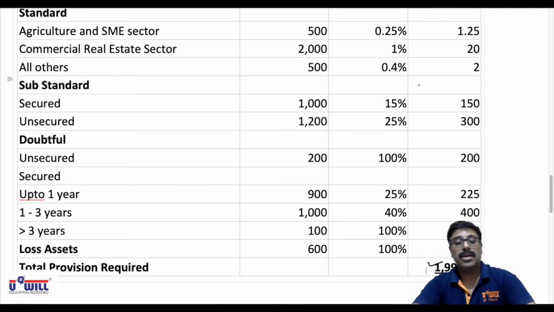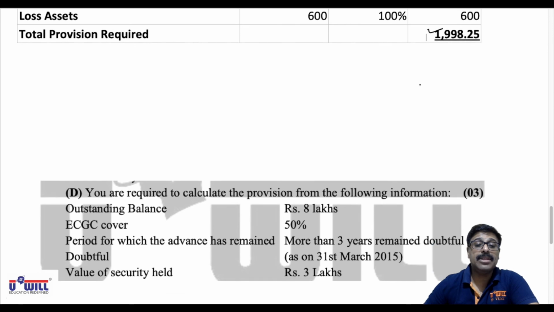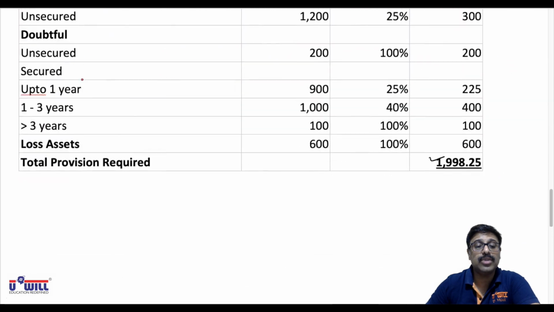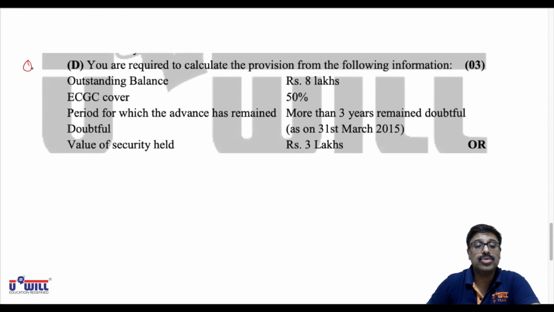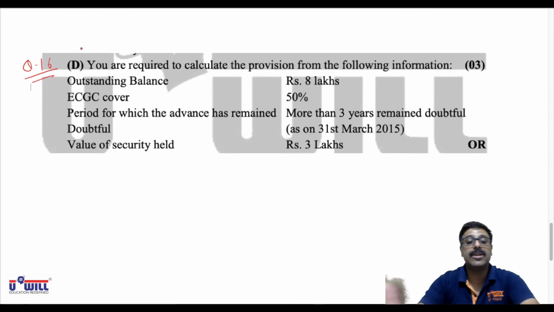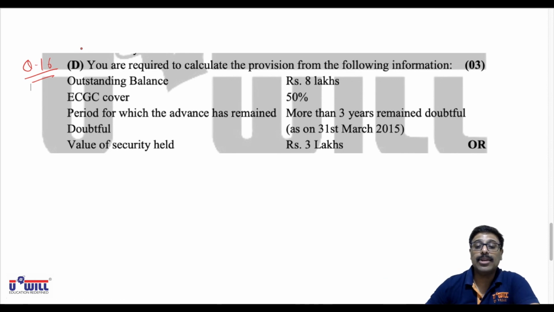Now, this examination question, question 16D, all of you will be trying on your own. I'll discuss it with you. So be attentive. Take out the university paper sets, question number 16D, everyone. You are required to calculate the provision from the following information. Outstanding balance is 8 lakhs. Now this ECGC cover is 50%. No provision will be created on that because it is covered by ECGC or DICGC guarantee.